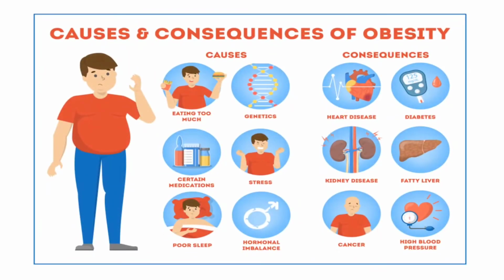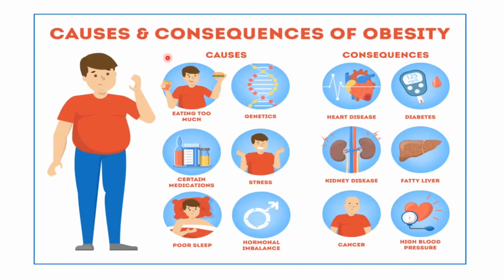Now we will see causes and consequences of obesity. So the first and common cause of obesity is taking high calorie food with sedentary lifestyle. Another important cause of obesity is hormonal imbalance like Cushing syndrome and hypothyroidism, then stress induced overeating, family history of obesity, taking certain medications and poor sleep. So these are the various causes of obesity.